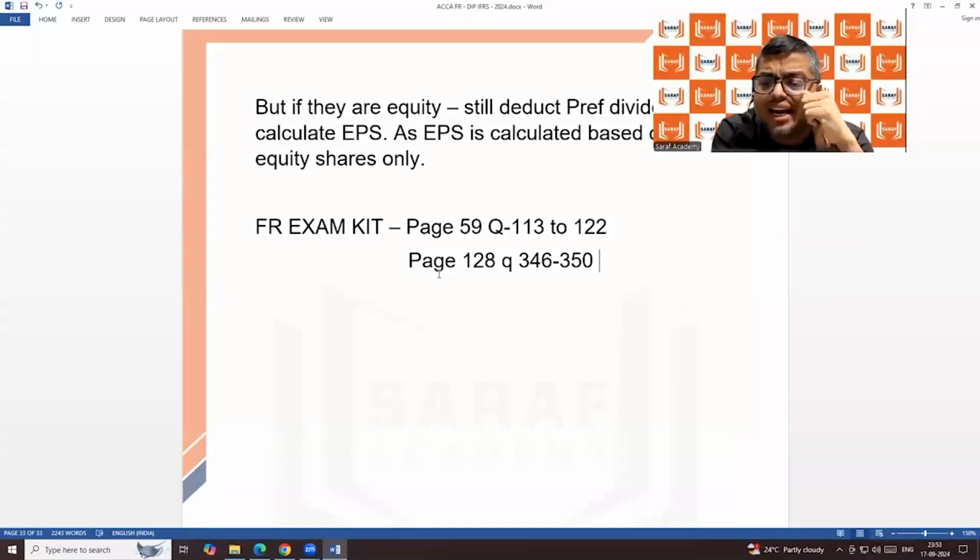Because Sudeep is asking, is there any concept called contingent issuable shares? Yes, sir. Contingent means not sure, depends upon the future. But if that is there, you still need to consider it in the diluted EPS denominator, then you get EPS. Obviously, in the question, information needs to be given to calculate that. You can't do everything hypothetically. That is another thing.